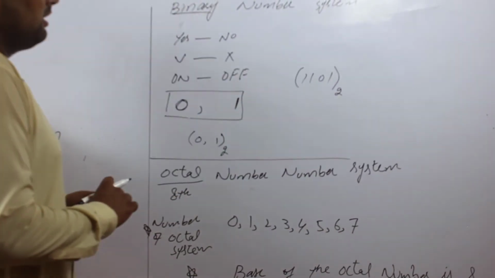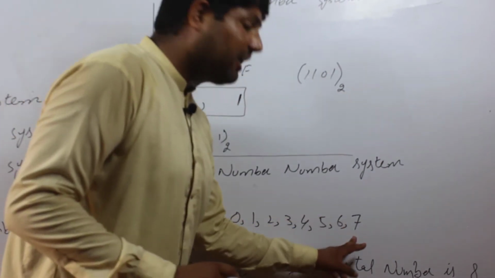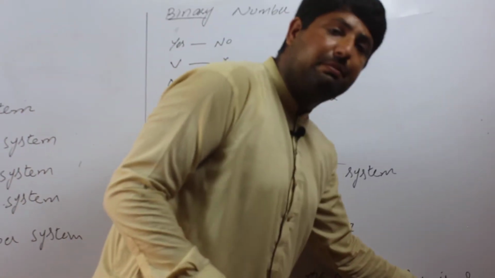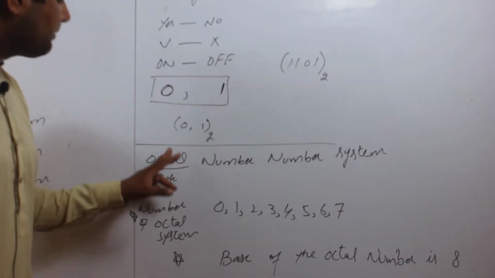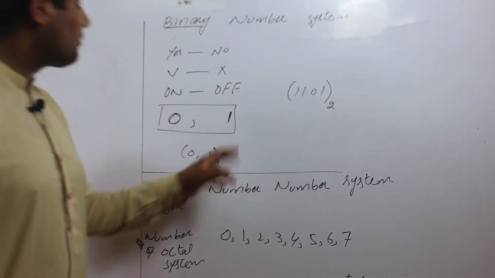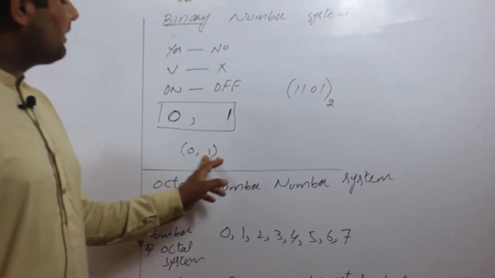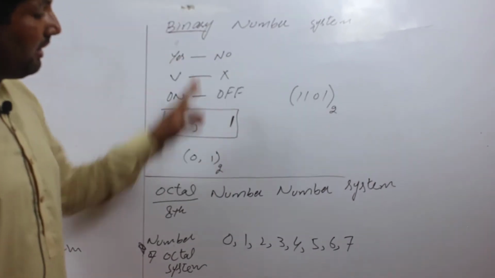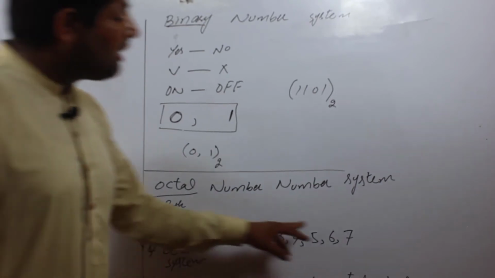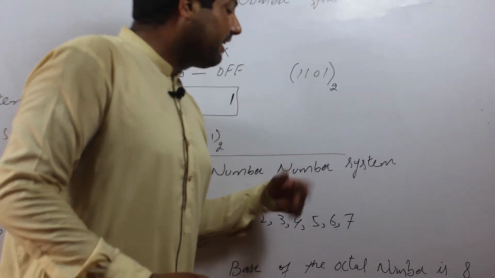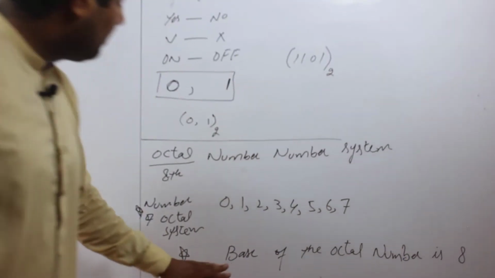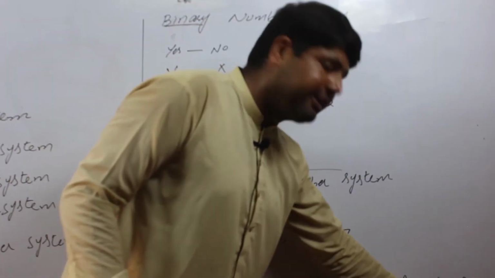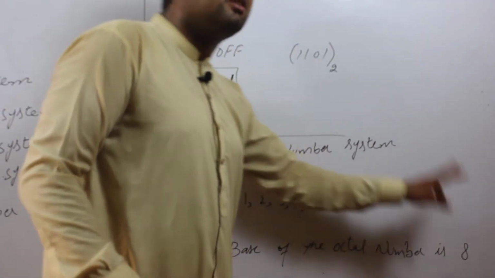We can say that after the last digit, the next digit is the base of the number system. When binary number system's last digit is 1 and the next digit is 2, we can say that 2 is the base of the binary number system. And same, the last digit is 7 and the next digit, 8, is the base of the octal number system.